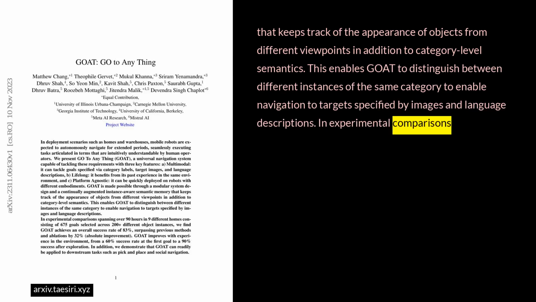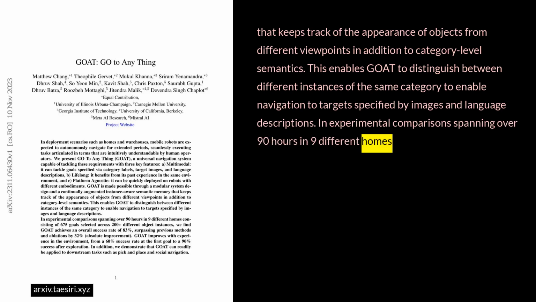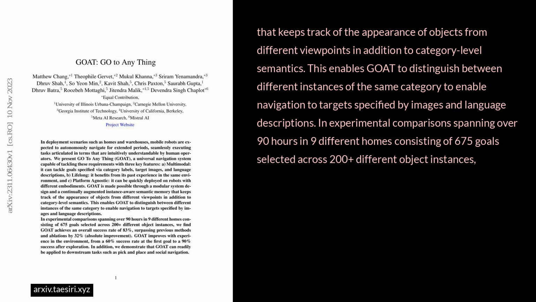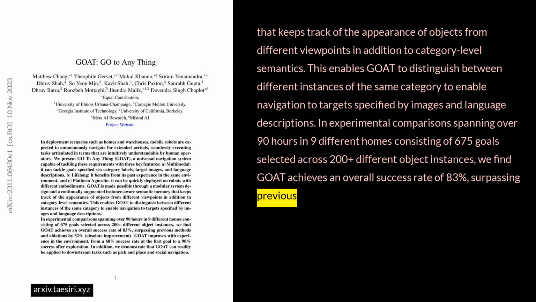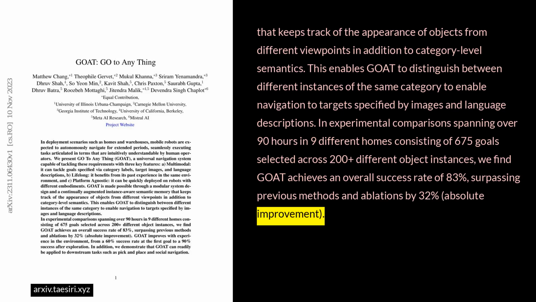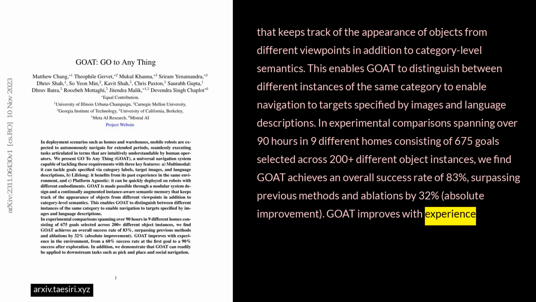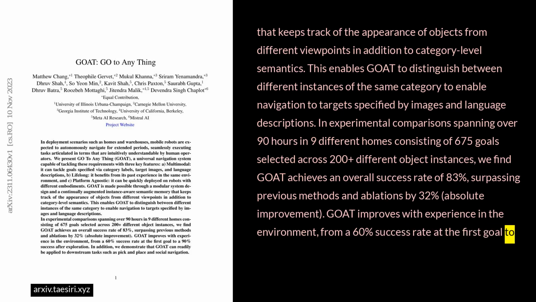In experimental comparisons spanning over 90 hours in 9 different homes, consisting of 675 goals selected across 200+ different object instances, we find GOAT achieves an overall success rate of 83%, surpassing previous methods and ablations by 32% absolute improvement. GOAT improves with experience in the environment, from a 60% success rate at the first goal to a 90% success after exploration.